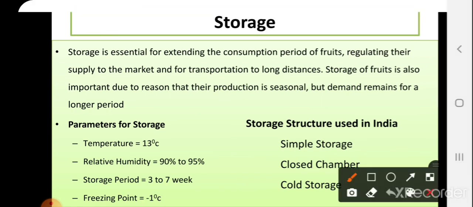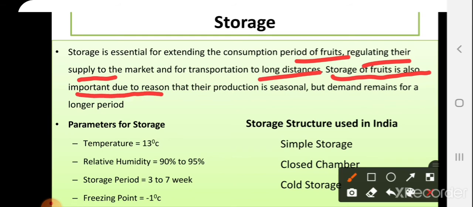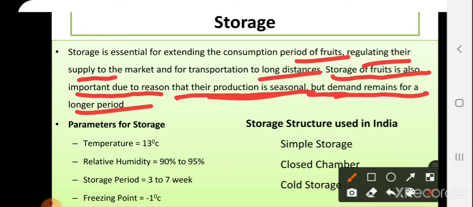Storage. Storage is essential for extending the consumption period of fruits, relating to their supply to the markets and transportation over long distances. Storage of fruit is also important due to seasonal production, while demand remains for longer periods. So storage is an important activity in the mango marketing system.